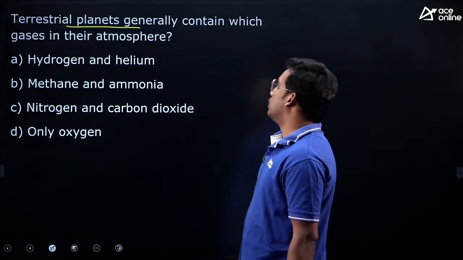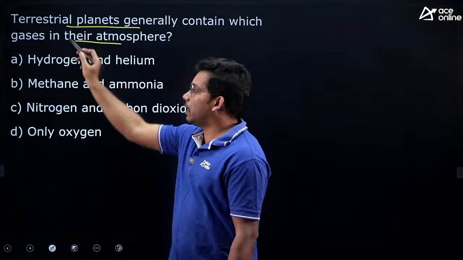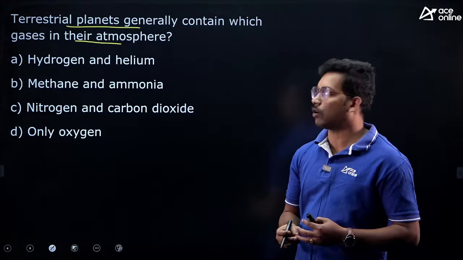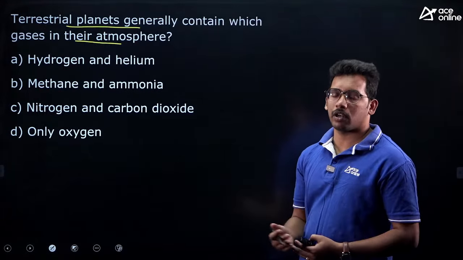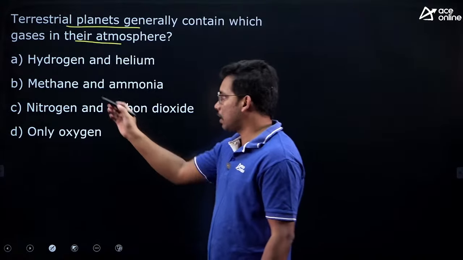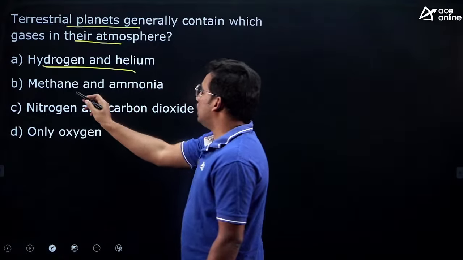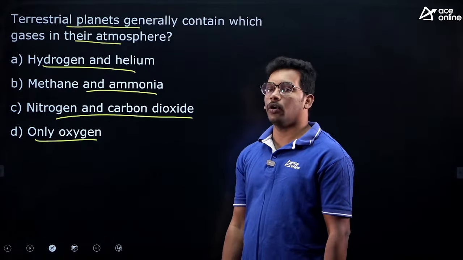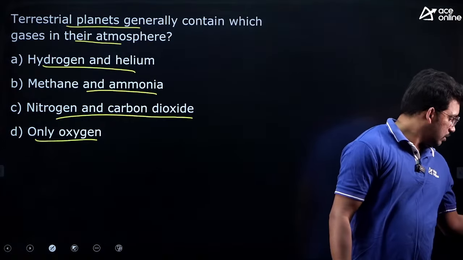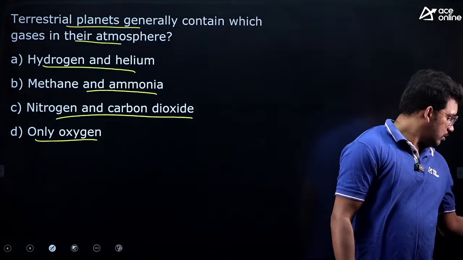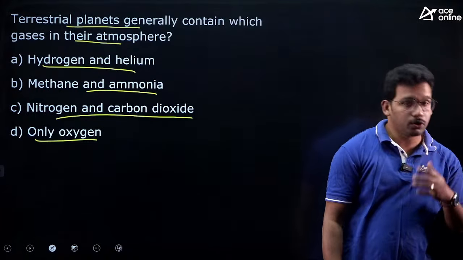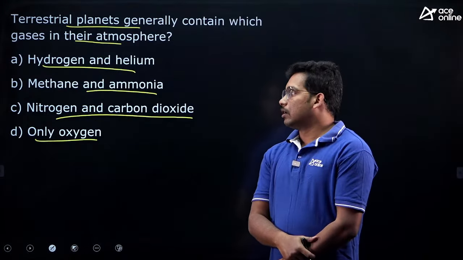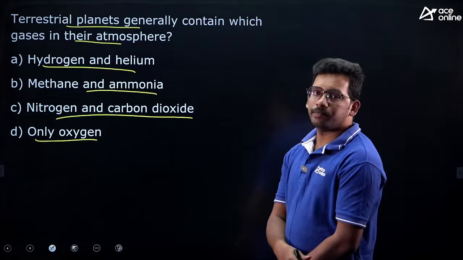terrestrial planets generally contain which gases in their atmosphere? I'll explain you the formation of solar system, what are the different planets and all, but try to solve the questions from your knowledge that you have gained over the years, right. Hydrogen and helium, methane and ammonia, nitrogen and carbon dioxide, and only oxygen. Now I am giving you 10 seconds time, please answer for this question. What is the answer?